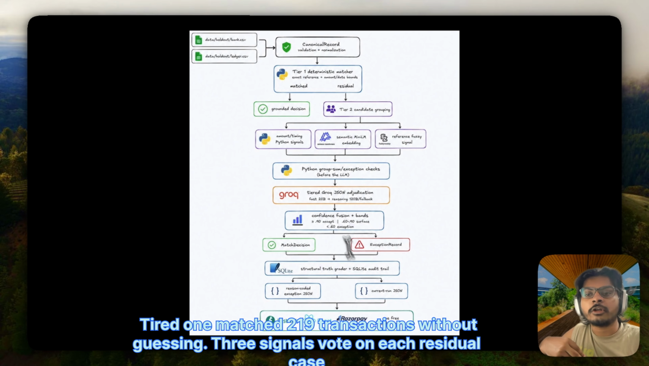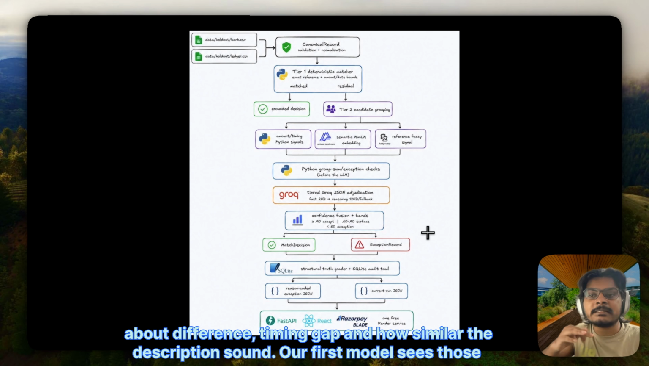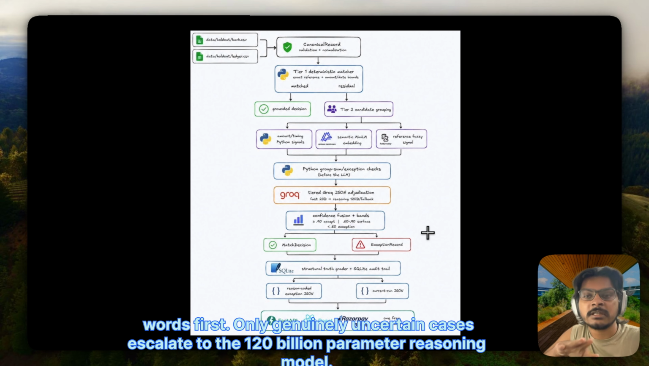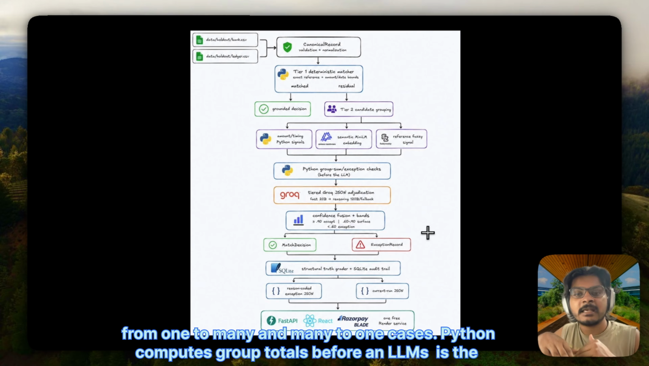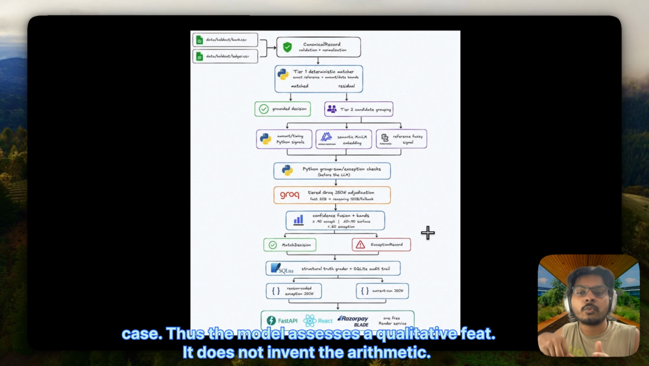Three signals vote on each residual case: amount difference, timing gap, and how similar the descriptions sound. A fast model sees those votes first. Only genuinely uncertain cases escalate to the 120 billion parameter reasoning model. That escalation is the agent decision, made per record at runtime based on what the signals say. For one-to-many and many-to-one cases, Python computes group totals before an LLM is called. Thus, the model assesses qualitative fit. It does not invent the arithmetic.